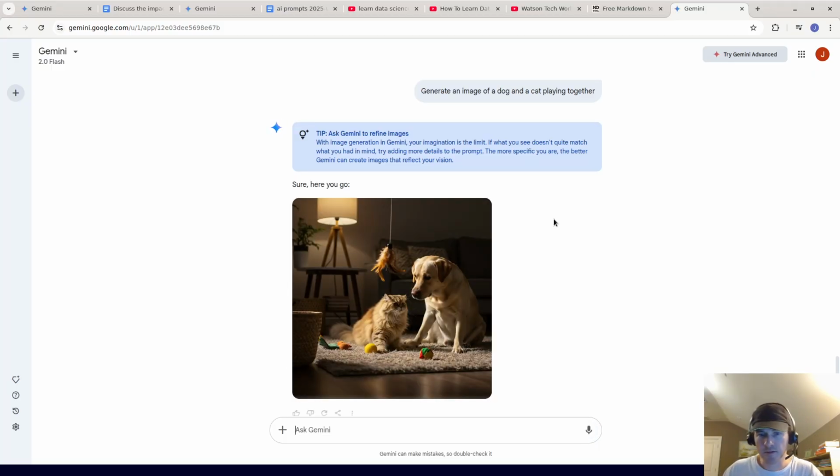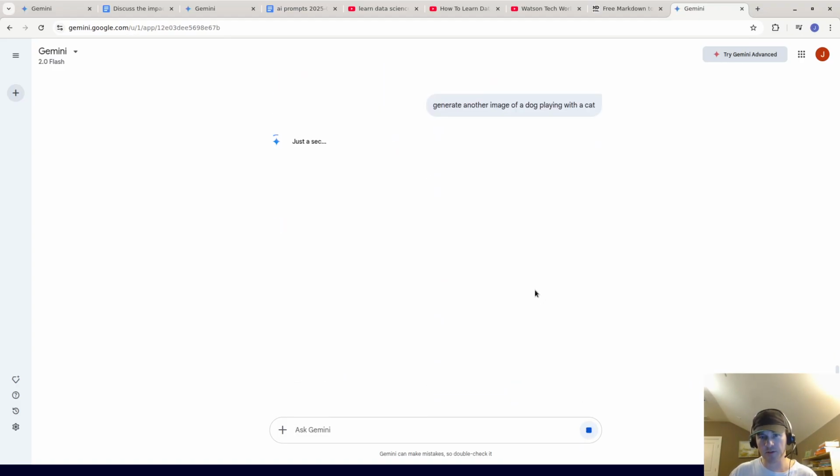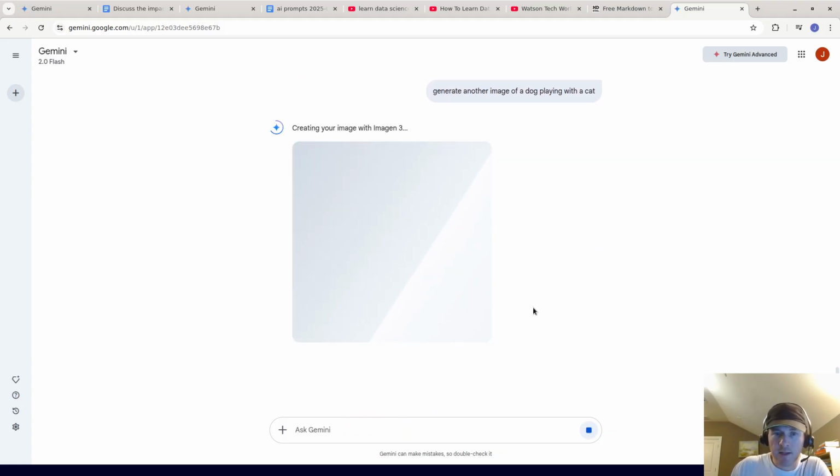But anyway, I think this is a good image. Let's say generate another image of a dog playing with a cat. And I think this is super realistic. So this looks like a yellow lab, and I'm not so familiar with cats, but that's a specific breed of cat. And I think that's a really good one. Okay, so it's making a new image.